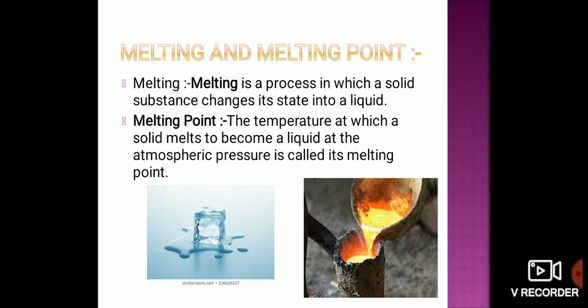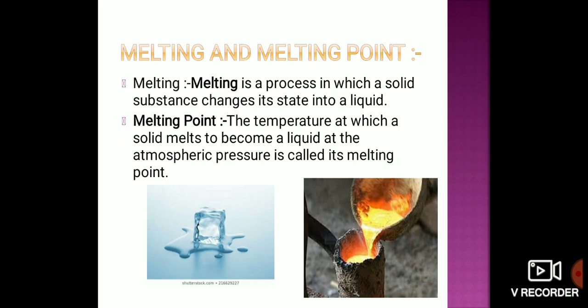The temperature at which a solid melts to become a liquid at atmospheric pressure is called its melting point. Atmospheric pressure is the pressure of air in the atmosphere.